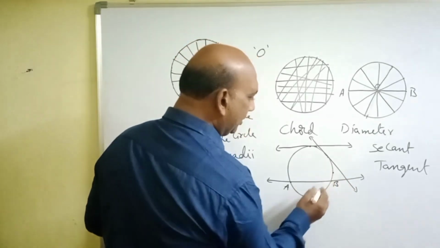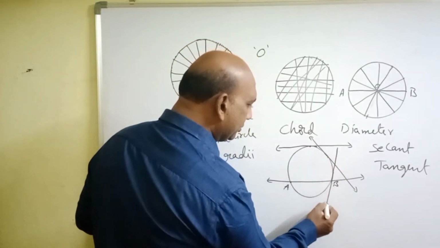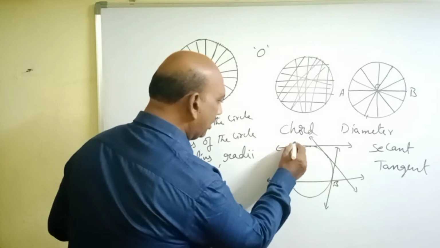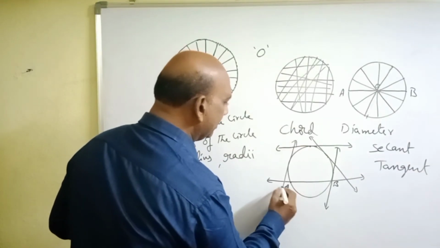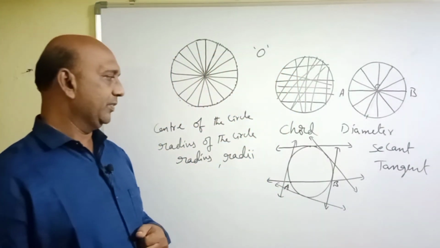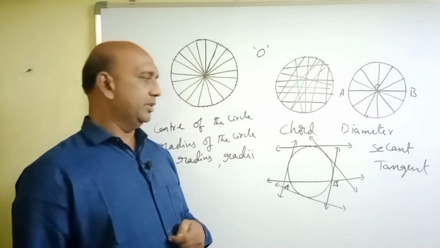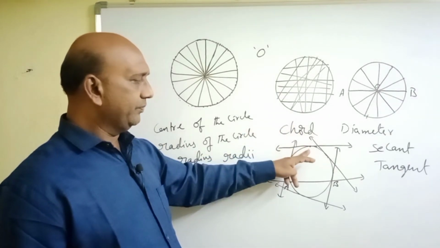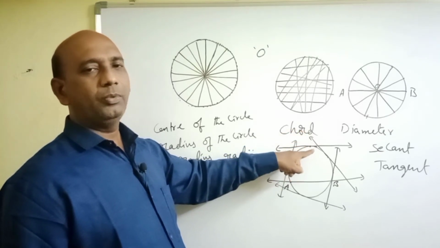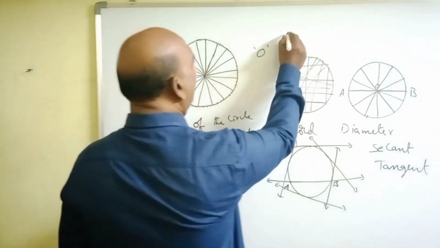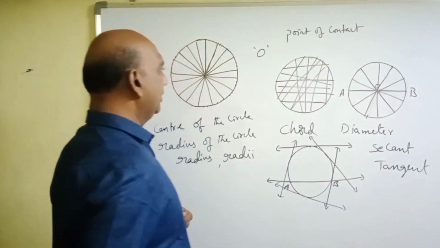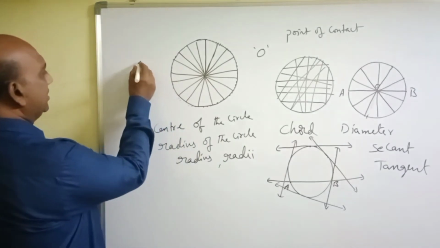Next, this is another point, we can draw another line which passes through this point. This is also another tangent. Like this, we can draw infinite number of lines, that means infinite number of tangents to a circle. Next, the point through which this tangent passes is called the point of contact. That is the point of contact. See here, suppose this is a circle.